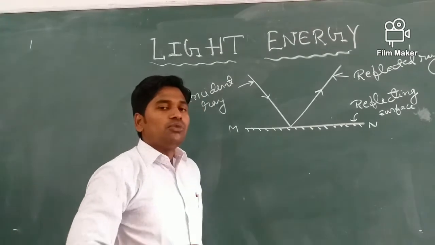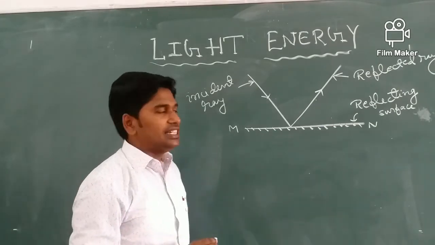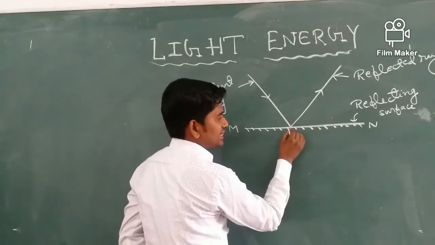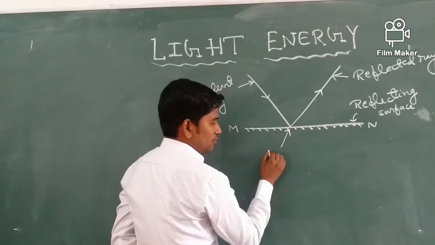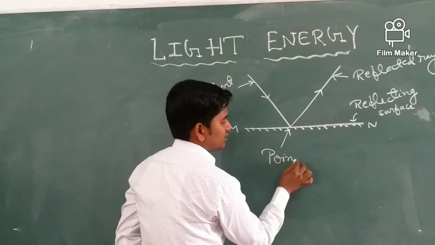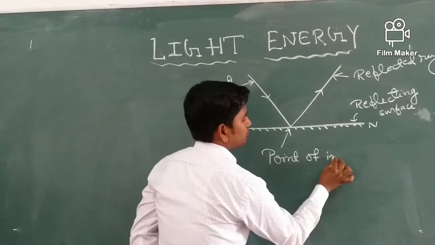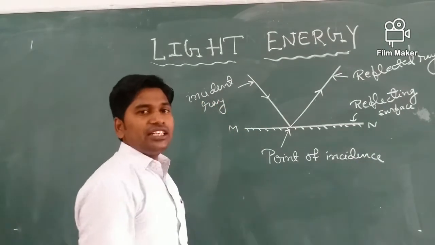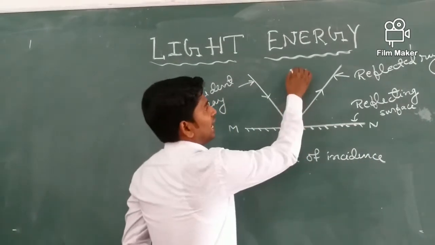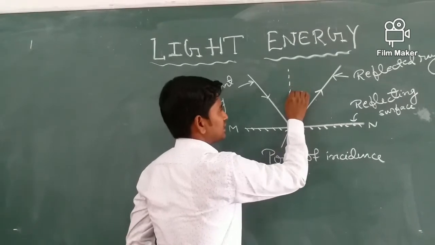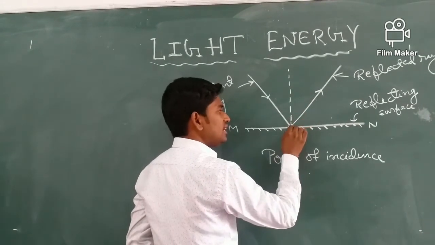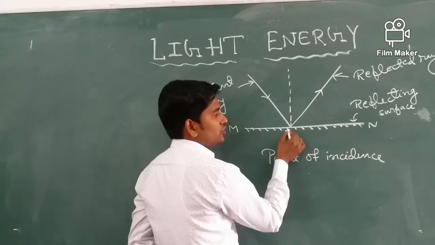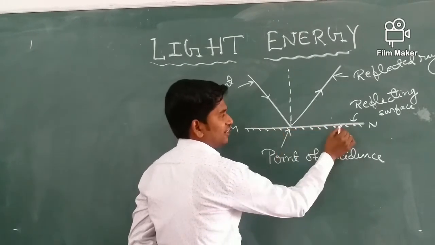Now, some more terms related to this reflection. This point where the ray of light is incident is known as point of incidence. We can draw a normal at the point of incidence. Normal is a line which is at 90 degree to the reflecting surface.